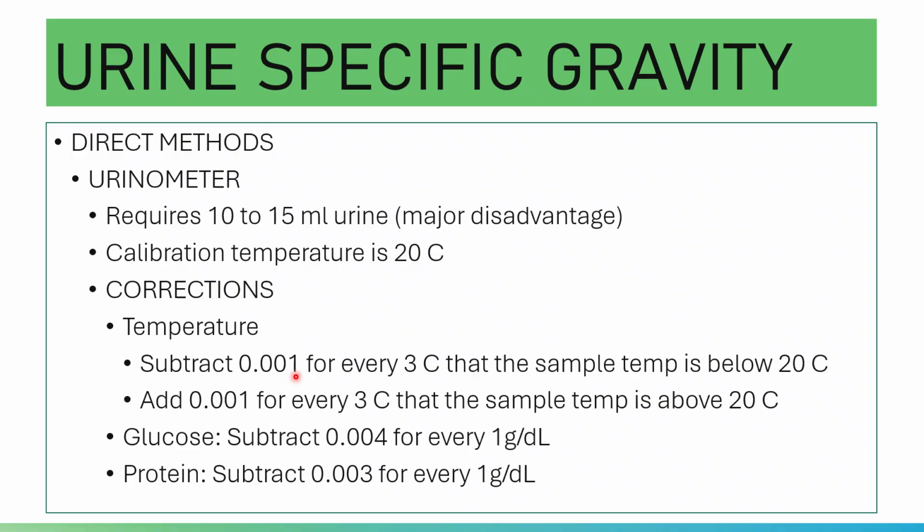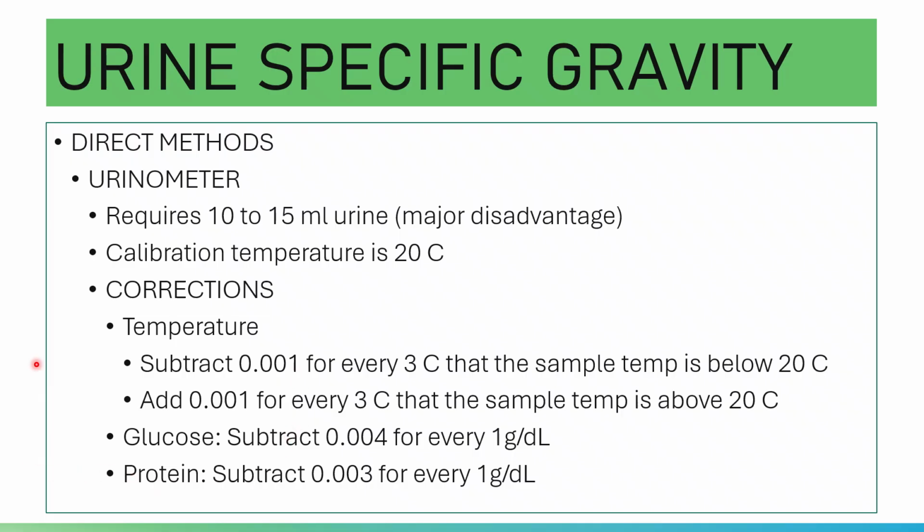For every 3 degrees higher than 20 degrees Celsius, you subtract 0.001 from the specific gravity.